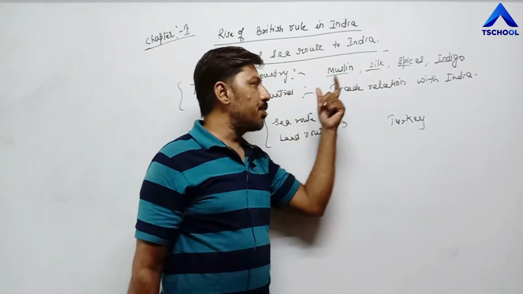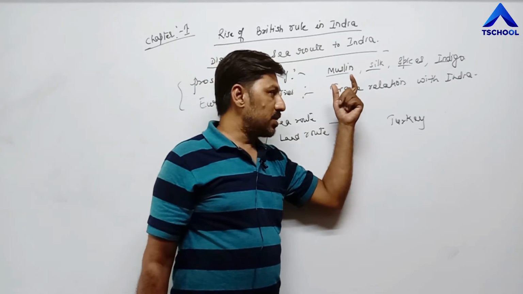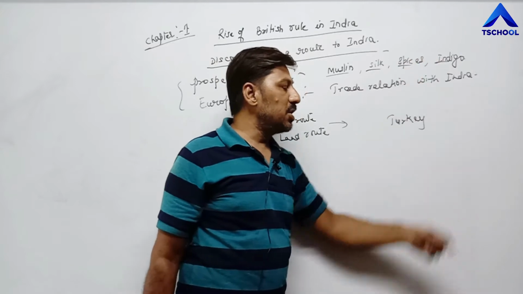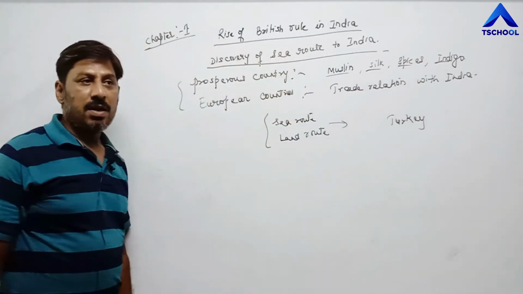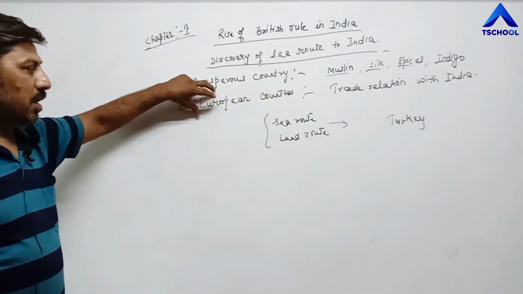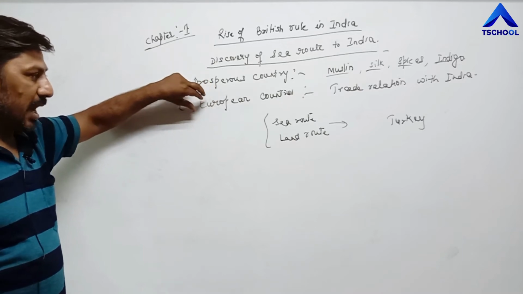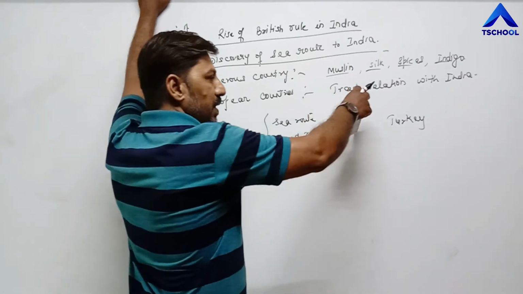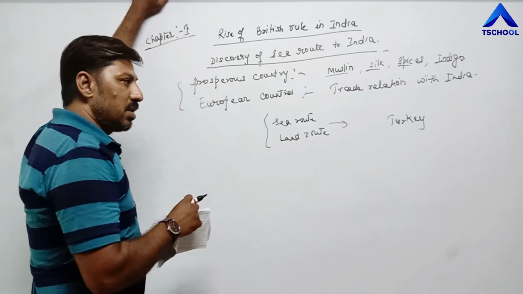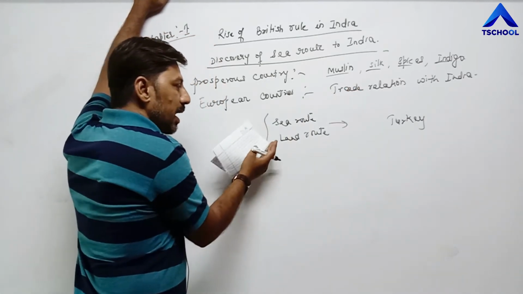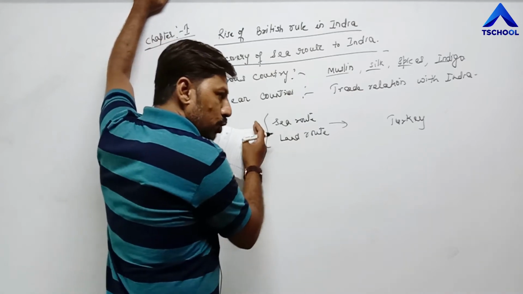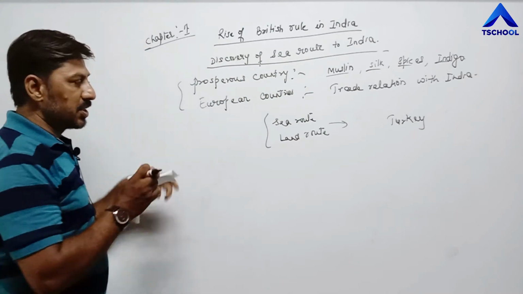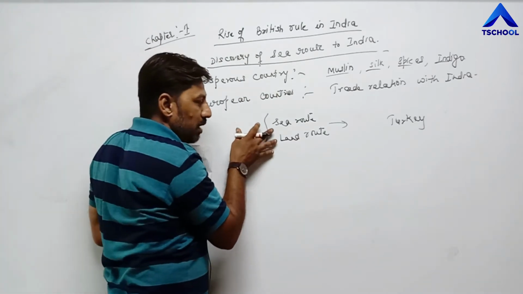There were many products at that time, for example muslin, silk, spices, indigo, which were in great demand, especially in European countries. That's why European countries had established business relation, trade relation with India. For this purpose, they were using sea route and land route in order to come to India. You can see in the map also that is given.